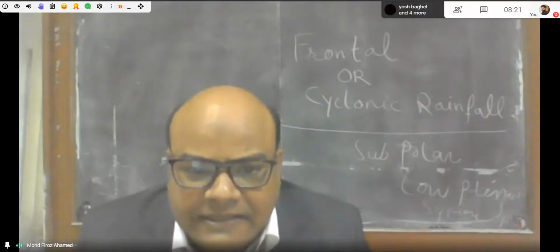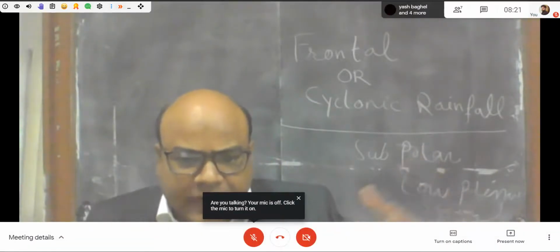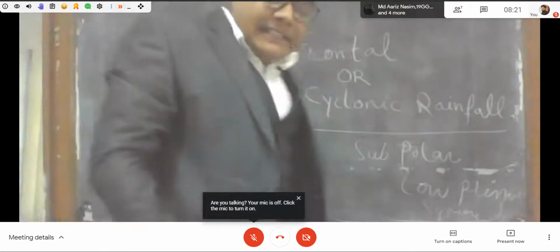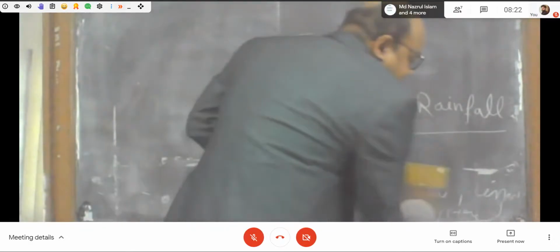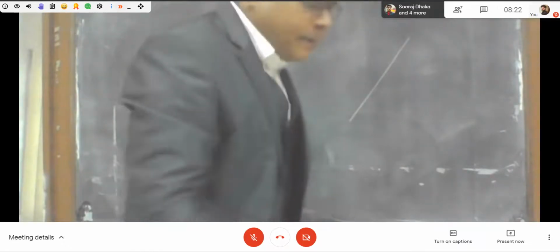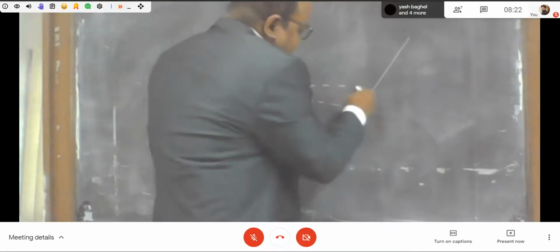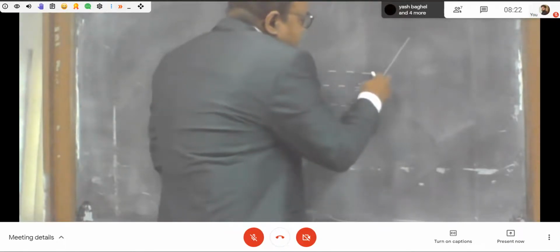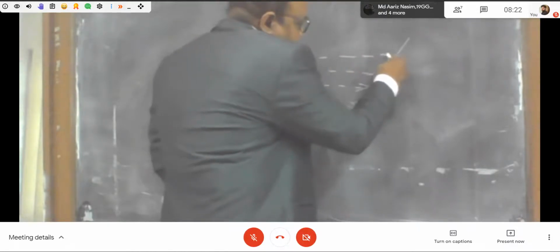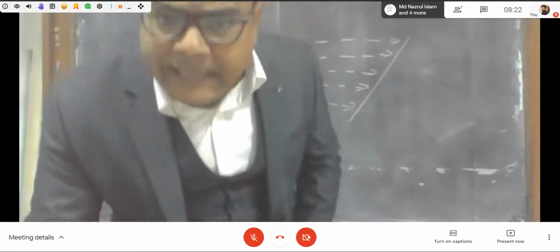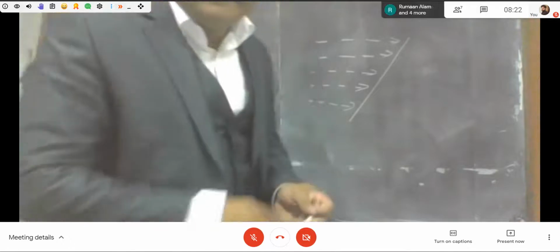If the two air masses come from two different and opposite directions, then the boundary that separates these two different and contrasting air masses is called a front. Front is the sloping boundary that separates two different air masses coming from different directions, and their characteristics are opposite to each other.